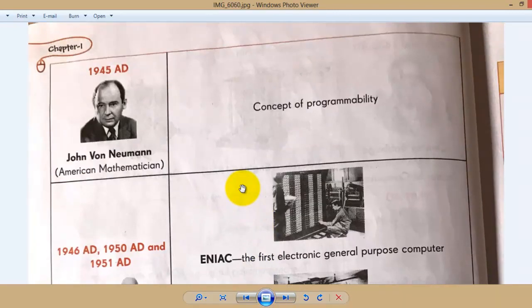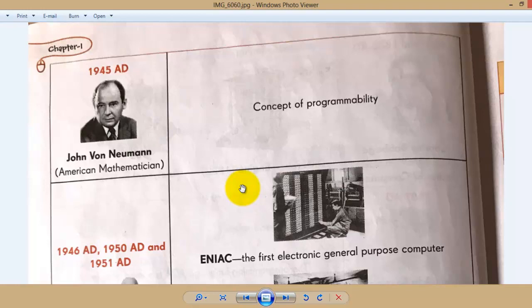John von Neumann, an American mathematician, contributed great knowledge in computer technology, in computer science. What he contributed to our computer concept is programmability.